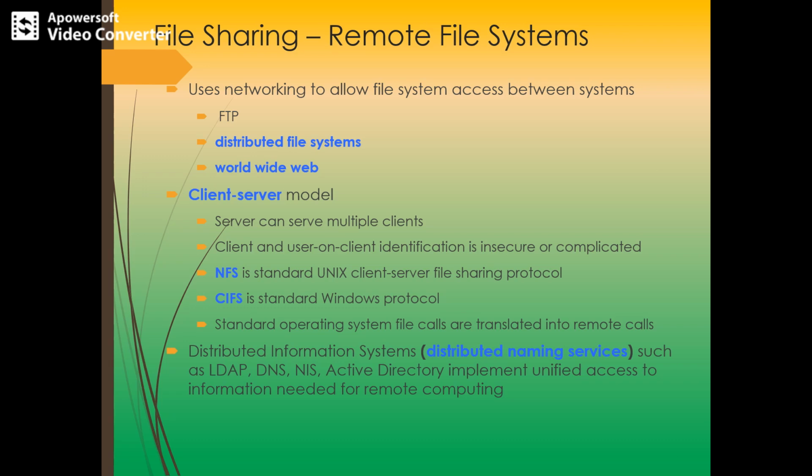The first method is users manually transfer the files with the help of FTP. So this is the case of remote file transmission. And the second method is with the help of distributed file system, in which many users can access the remote file system with the help of directories and files. So to and fro communication is also possible between two users in a distributed kind of environment, wherein different computers are located in different locations. They are loosely connected, and users can transfer the information in such a system.